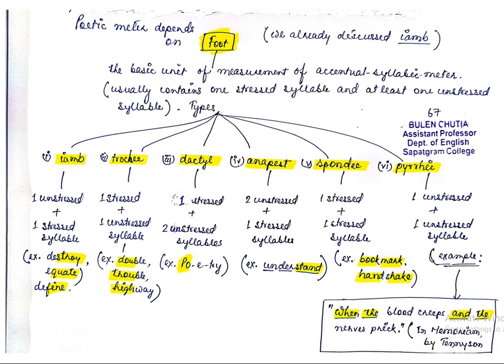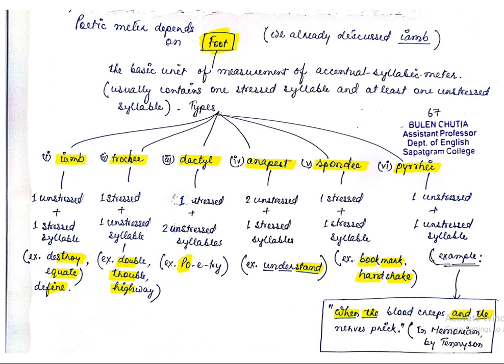Number 6, Pyrrhic. This is another type of foot. Number 1, that is one unstressed syllable plus one unstressed syllable. Both the syllables are unstressed. Okay, it is consisting of two syllables, basically not in a very independent word actually. Such kind of Pyrrhic is used not in independent kinds of words. You can see the example here.